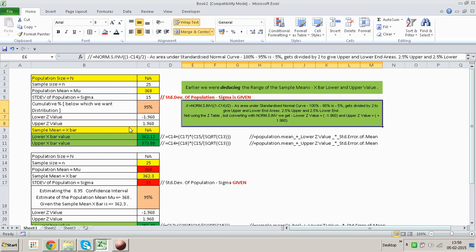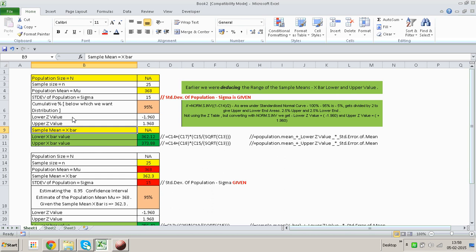We did not refer to the Z table, even though we took out Z values over here. Depending on this particular percentage and the Z values that we deduced over here, which is minus 1.96 and plus 1.96, we went ahead and calculated the lower X bar value and the upper X bar value.